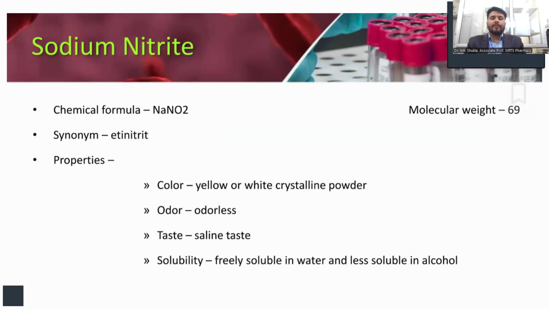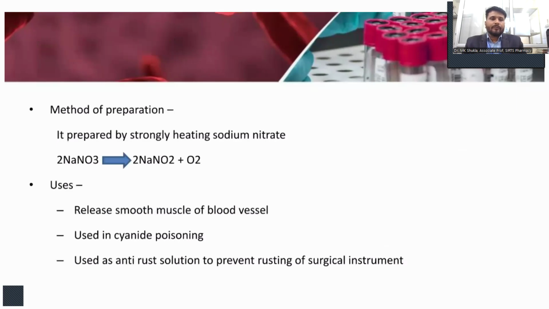So what is sodium nitrite? It is one antidote. Sodium nitrite has the chemical formula NaNO2 with molecular weight 69. It is also known as ethyl nitrite. What are the properties? The color of sodium nitrite is yellow or white crystalline powder. Odor is odorless, taste is saline, and it is freely soluble in water and less soluble in alcohol.